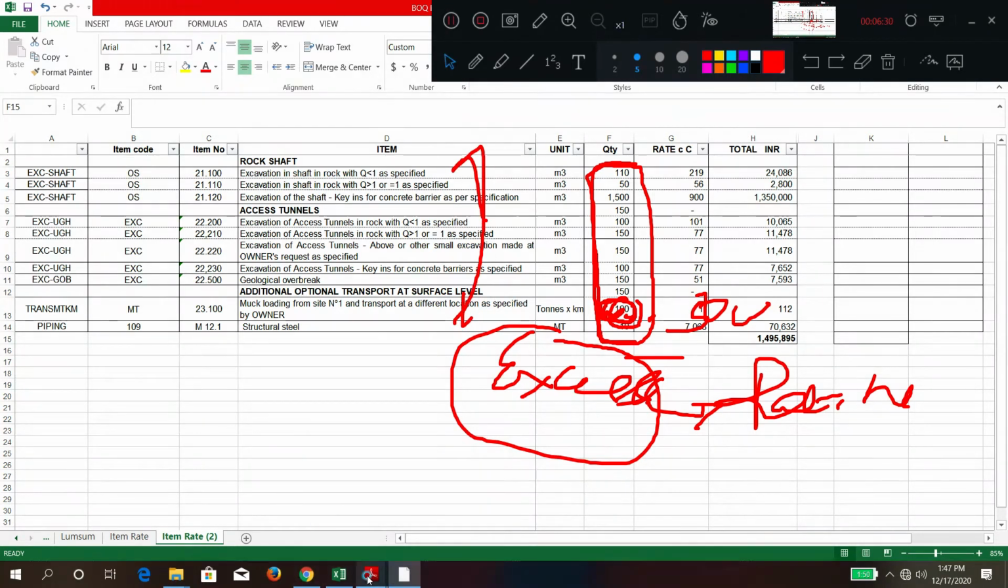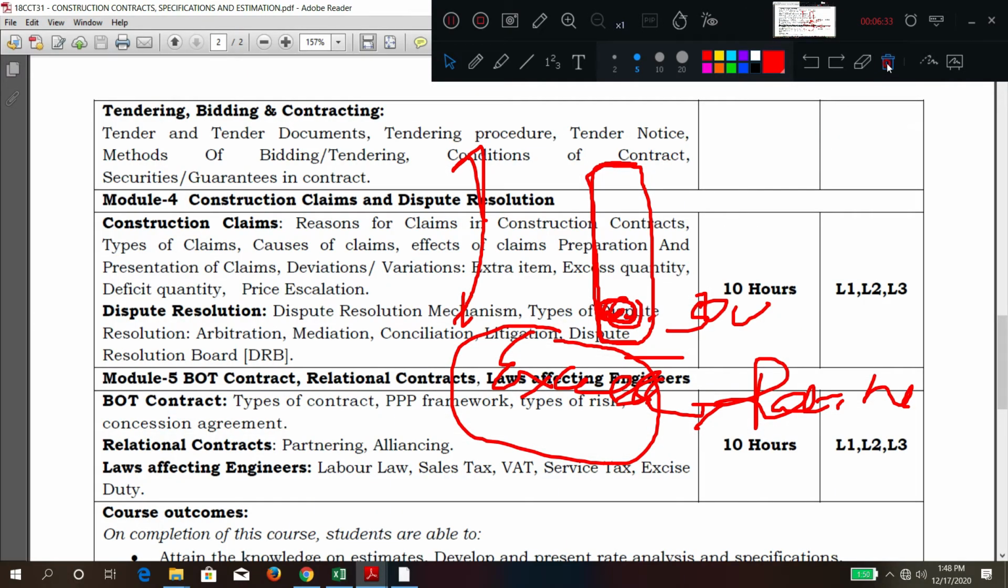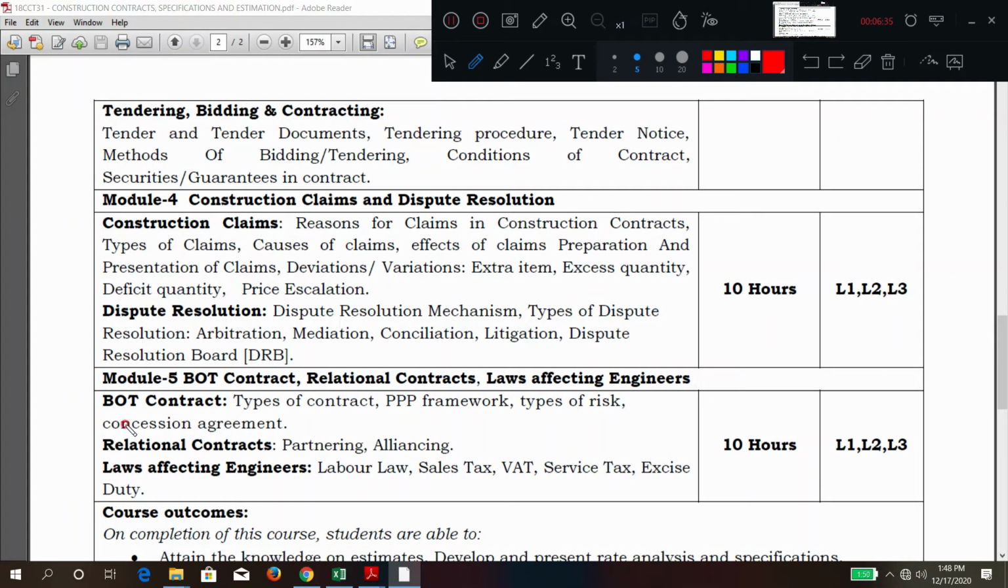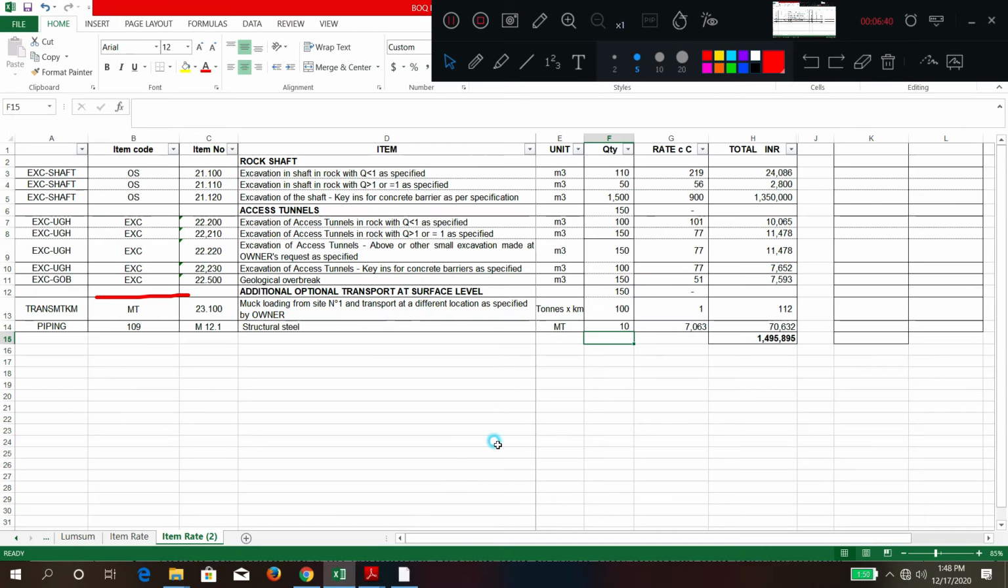Next is what? Deficit. Next is called a deficit. Deficit quantity. Suddenly in this BOQ, the contractor sees this item, 1500 cubic meter, 900 rupees is the rate. The contractor thought that by making this much quantity only I will get profit, so I will put a rate which is lesser, 900. Suddenly during the execution this quantity is reduced. Suddenly if it becomes 200, so what will happen? The contractor is again under a loss.